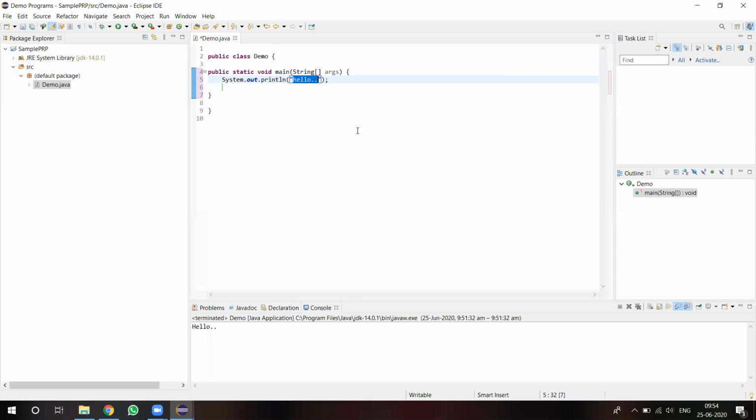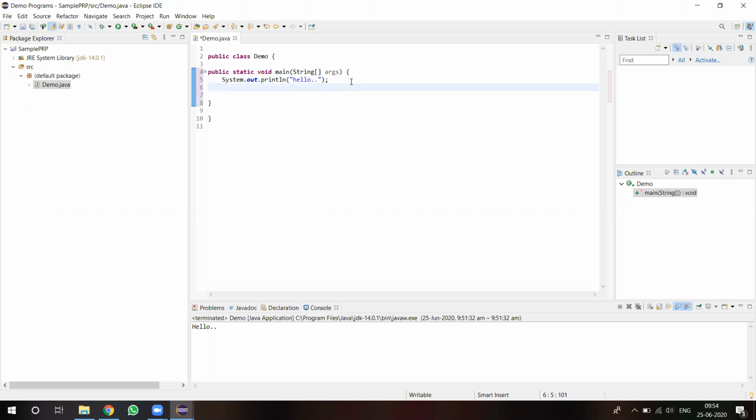So if you want to convert any string from lower to upper or upper to lower, these are the shortcuts. Control Shift X converts lower to upper, and Control Shift Y converts upper to lower.